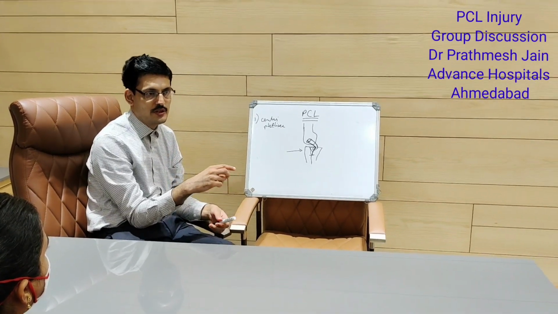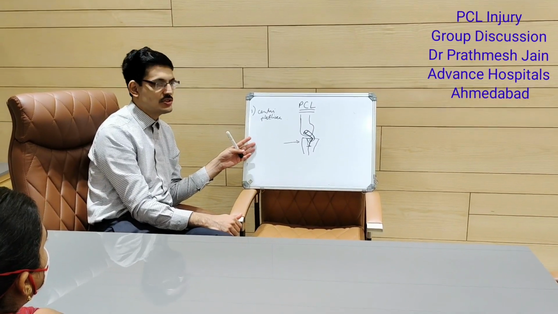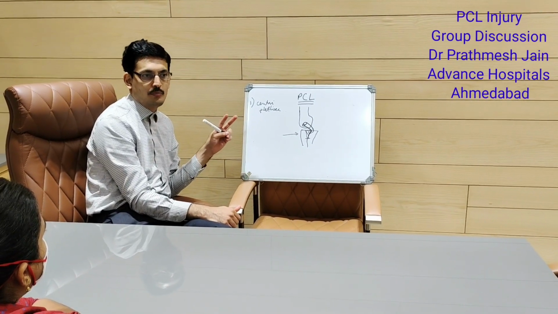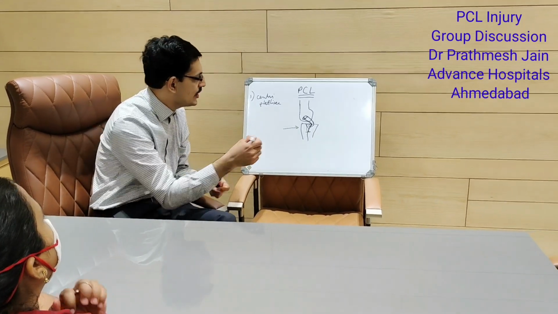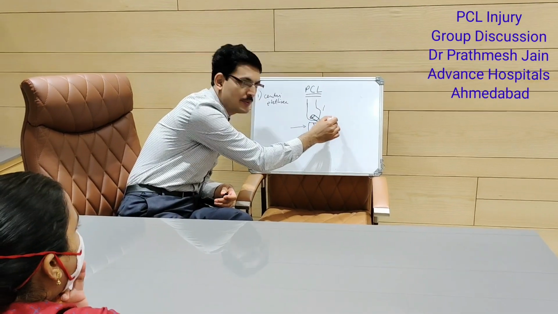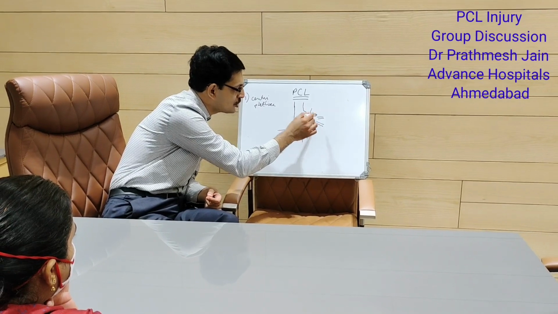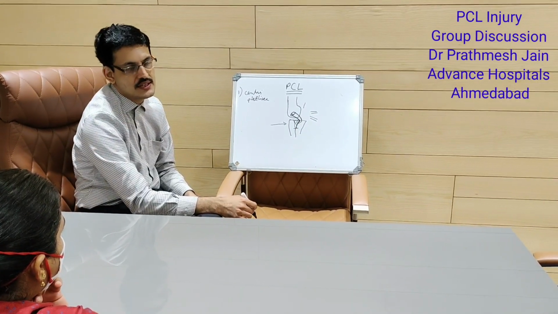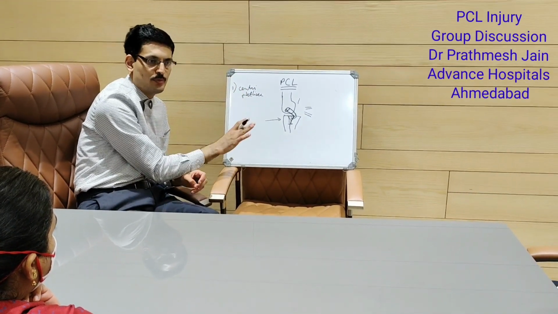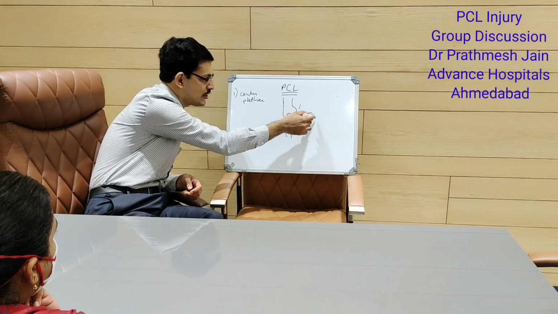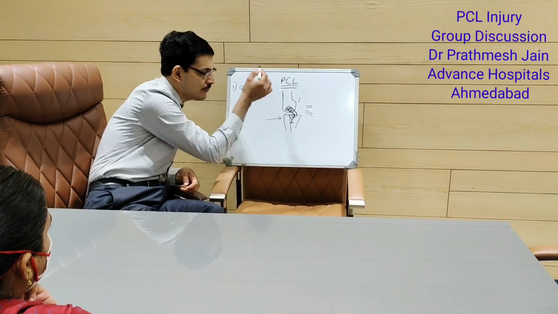Now there are two techniques. You can use a single portal or a double portal. What we normally use is a technique called a double posterior portal technique. In that also there are two subdivisions. You can do it from a posterolateral and a posteromedial portal. What I commonly use is two posterior portals, one a high posterior middle portal and one a low posterior middle portal. So two portals on the posterior middle aspect. And if you do your instrumentation viewing through this, you don't need to remove this existing stump of the PCL.